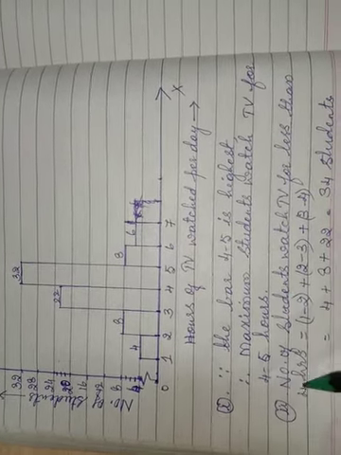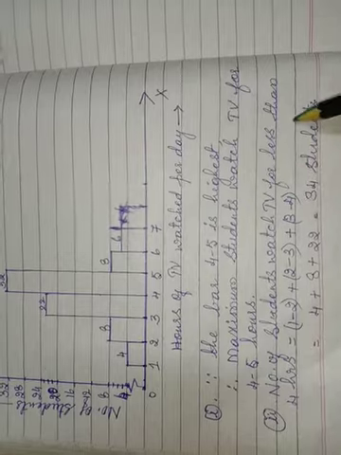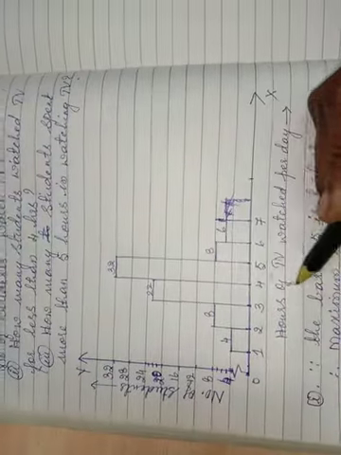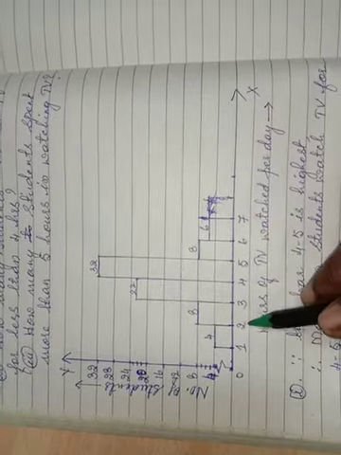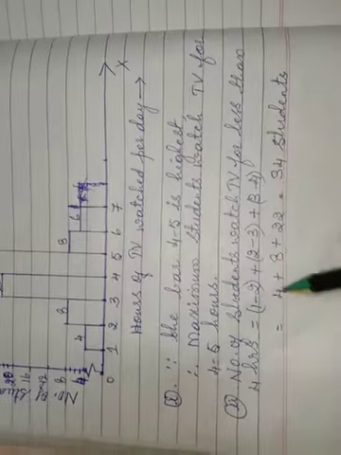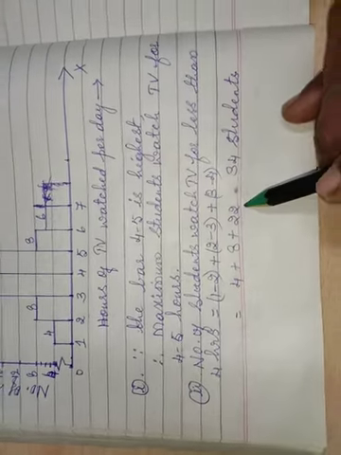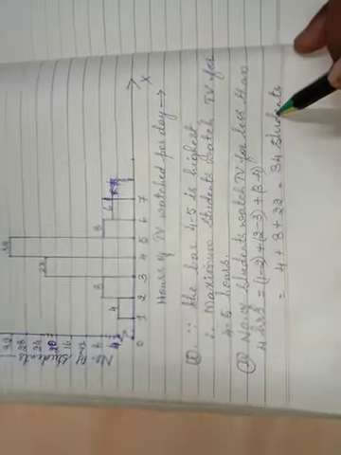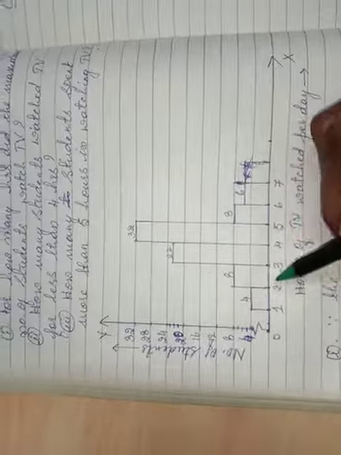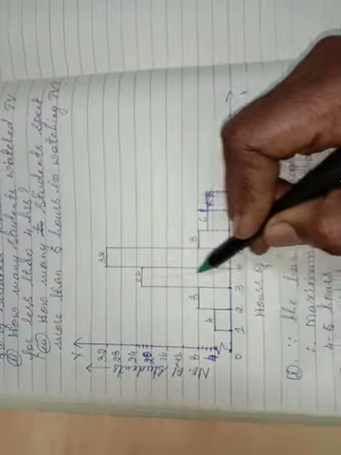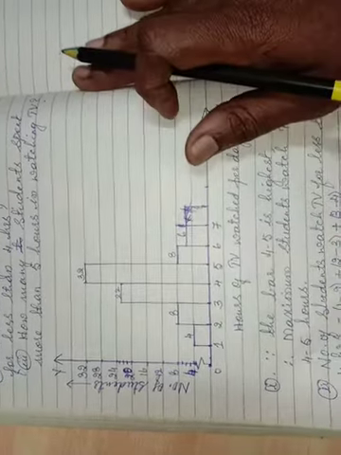Then the number of students who watch TV for less than 4 hours: that is 1 to 2, 2 to 3, 3 to 4. So 4 plus 8 plus 22, that is 34 students. Oh, sorry, understood?